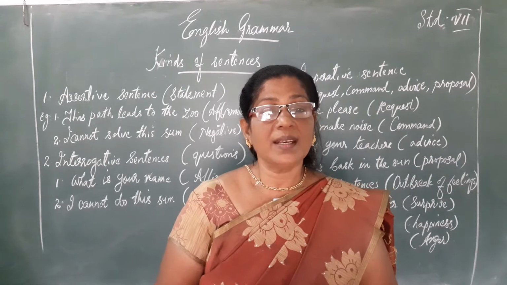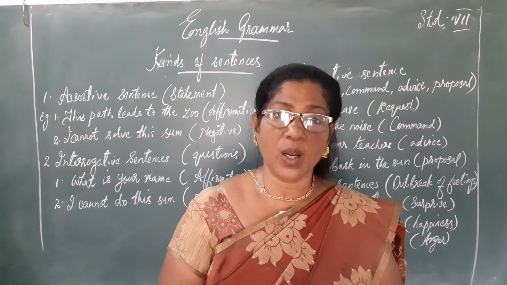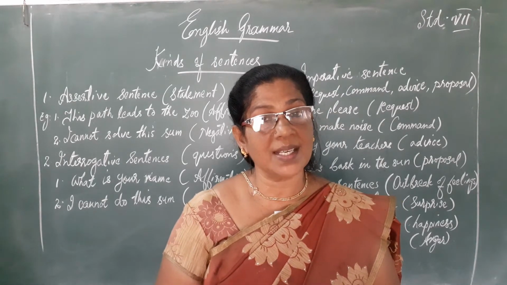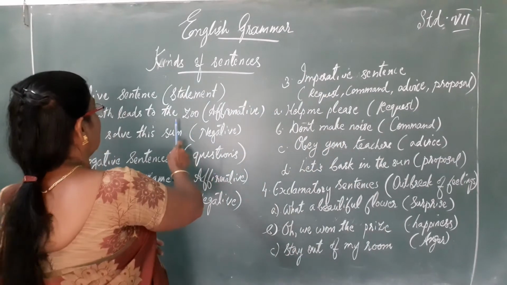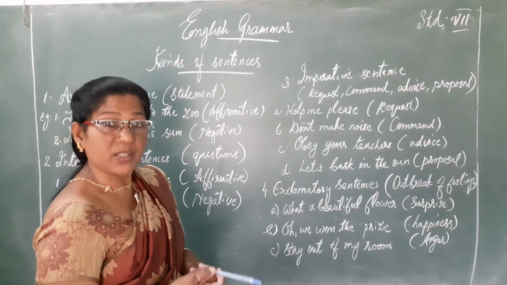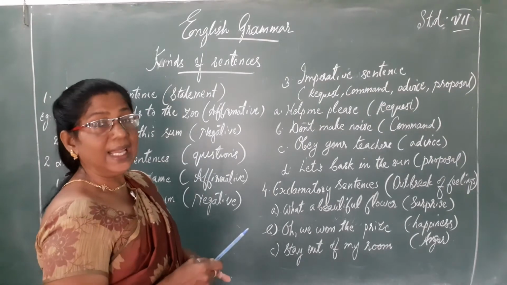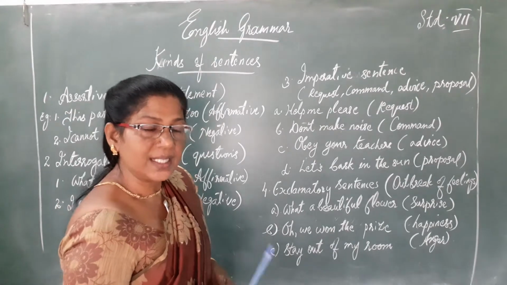And we can make assertive sentences positive or negative. The positive sense giving sentences can be said to be affirmative sentences. Affirmative means it makes a positive meaning. And if the sentence makes a negative meaning, the sentence can be said to be a negative sentence.